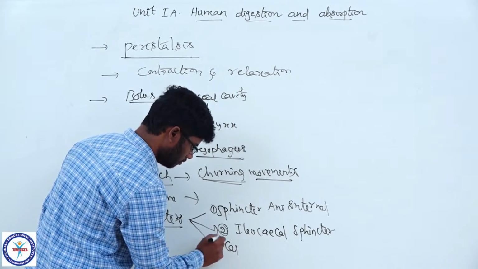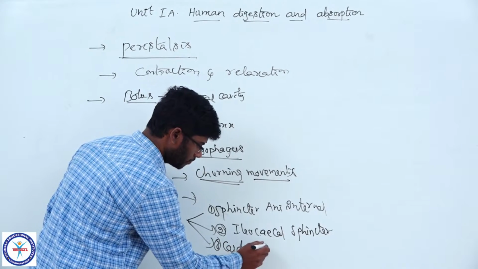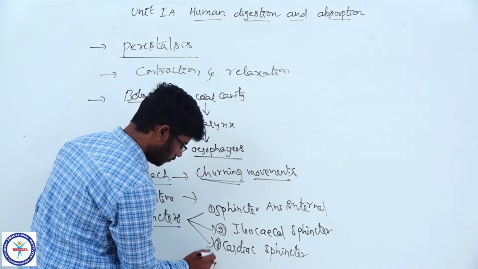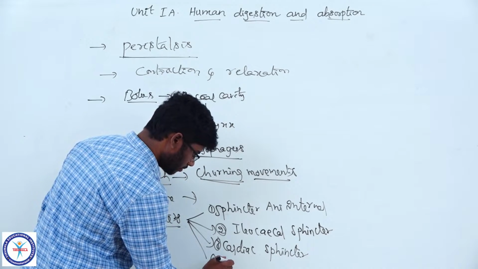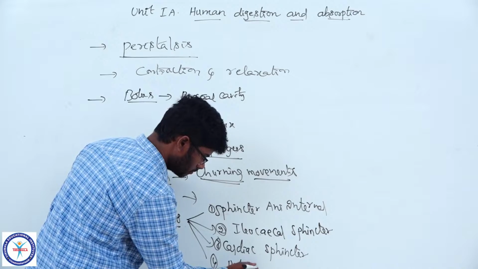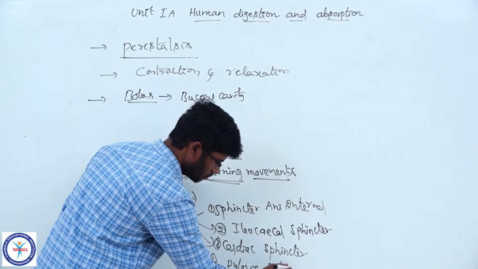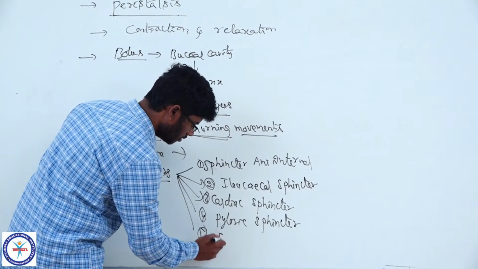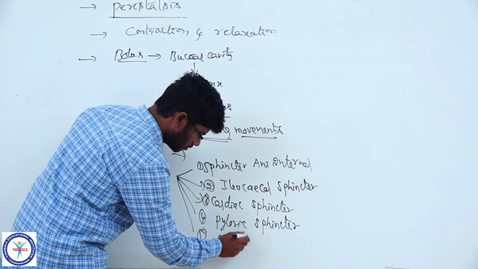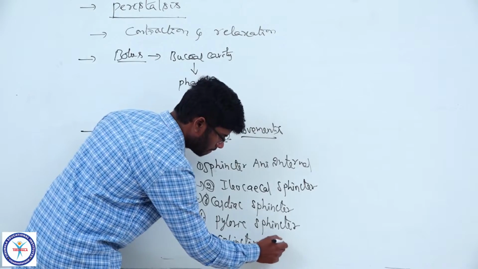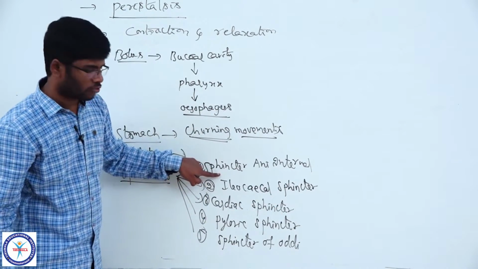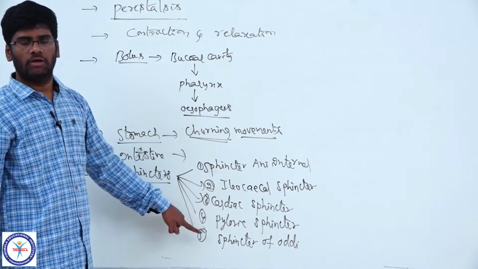Cardiac sphincter, third one. And the fourth one, pyloric sphincter. And the fifth one is sphincter of Oddi. So these are the 5 sphincters associated with the alimentary canal.